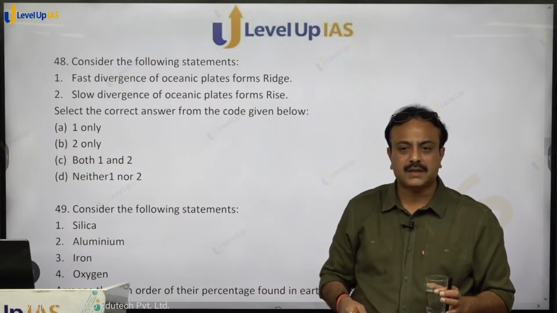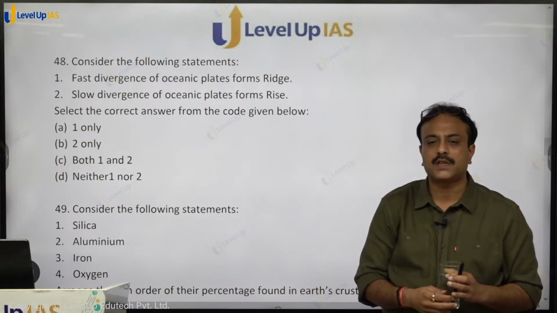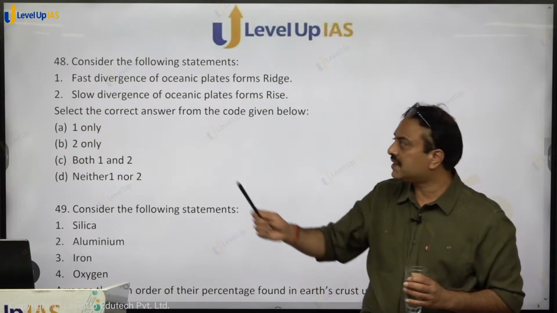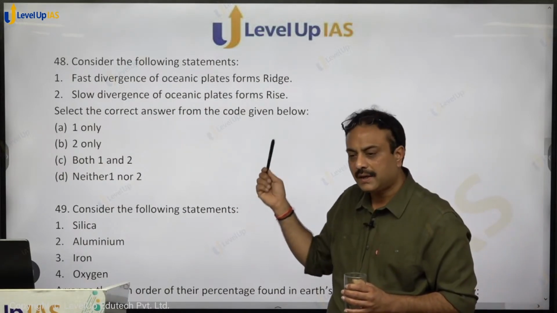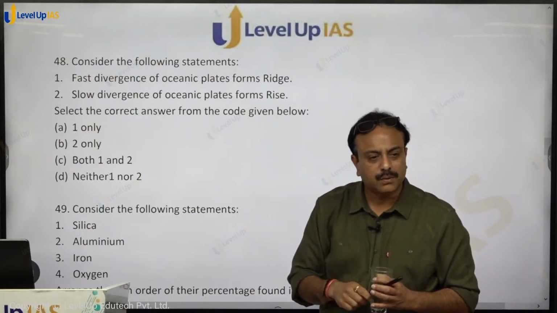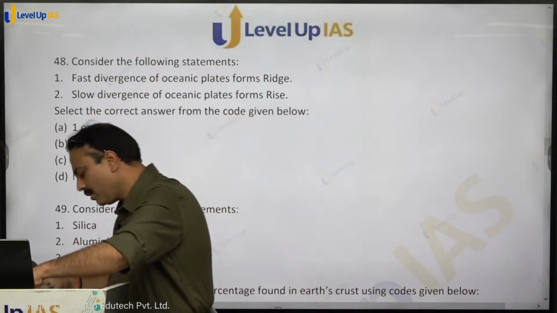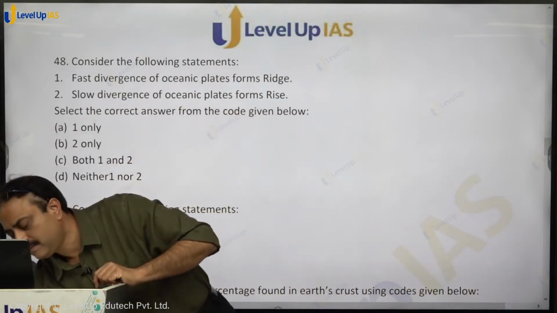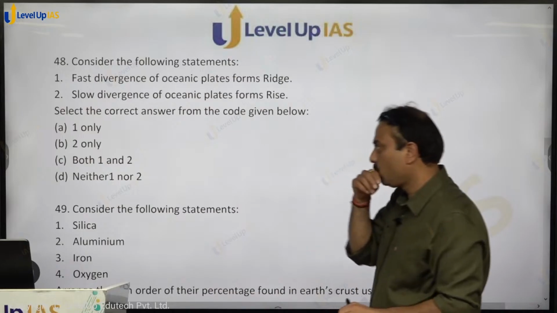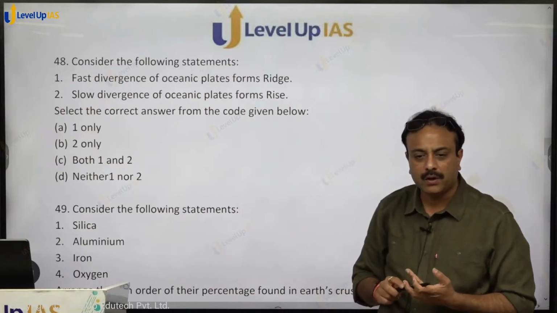In the Atlantic, slow divergence is taking place, and so you get the formation of a ridge. So fast divergence is associated with rise, slow divergence is associated with ridge. So both the statements are wrong over here. And hence, neither one nor two, option D, D for dog, shall be the right answer.